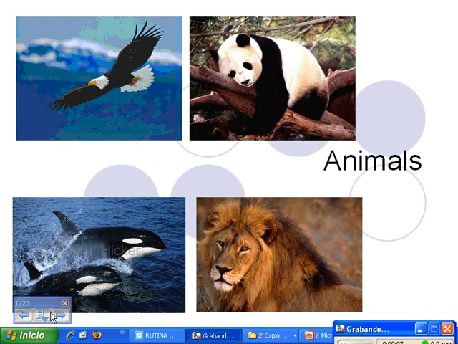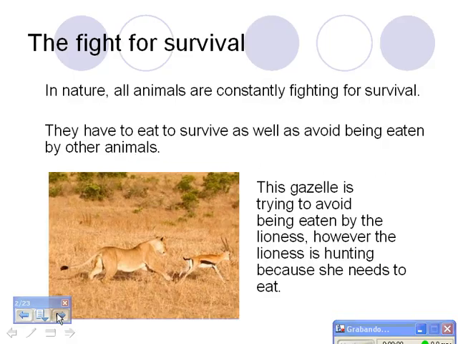Animals. The fight for survival. In nature, all animals are constantly fighting for survival. They have to eat to survive, as well as avoid being eaten by other animals. This gazelle is trying to avoid being eaten by the lioness. However, the lioness is hunting because she needs to eat.